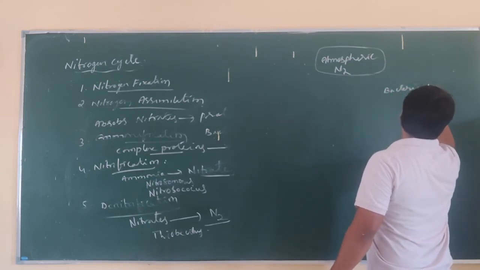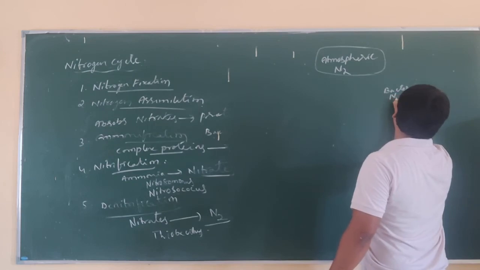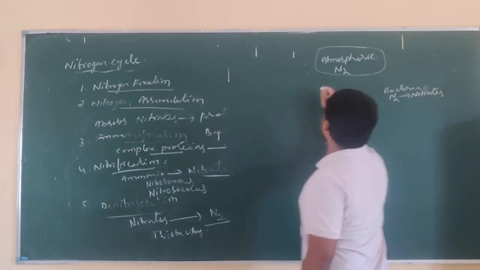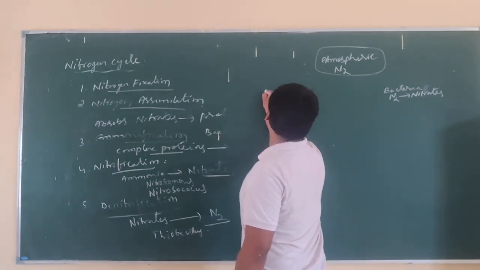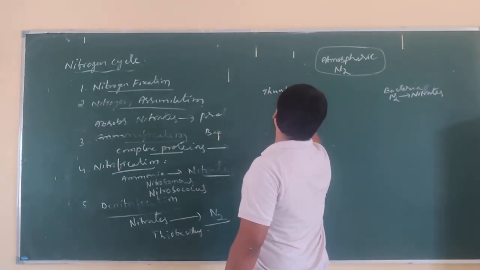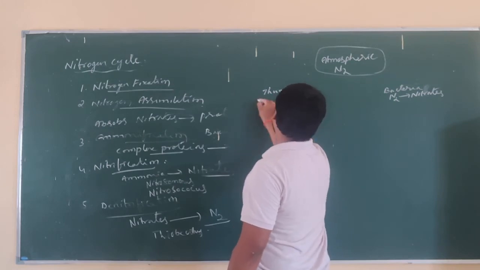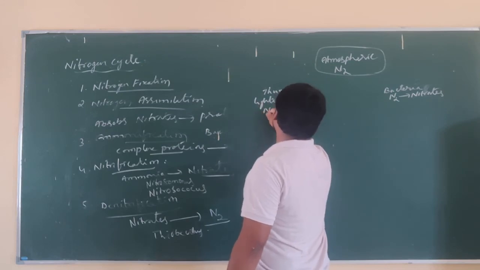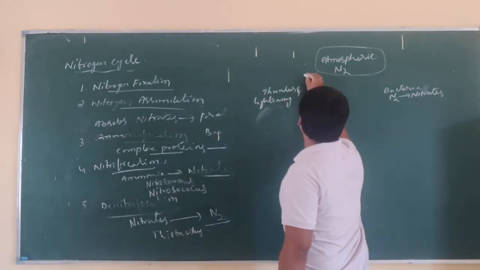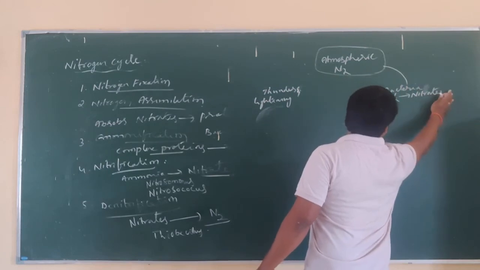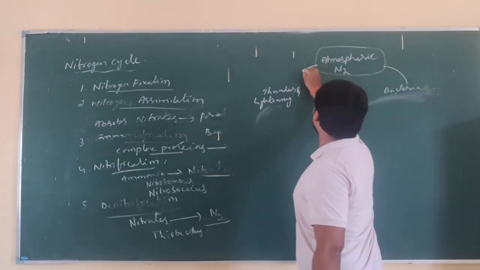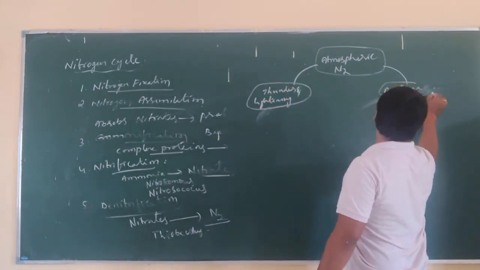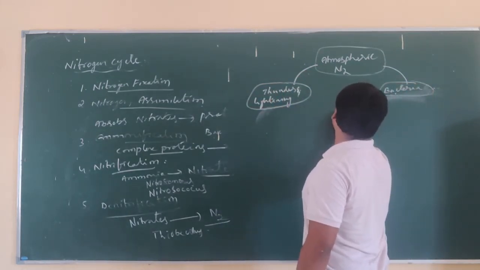Nitrogen is converted into nitrates, and also from thunder and lightning. Atmospheric nitrogen is converted into soil nitrogen.